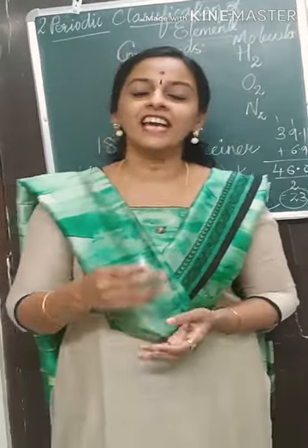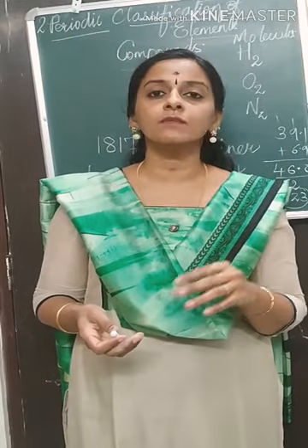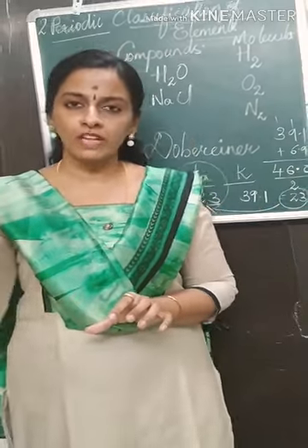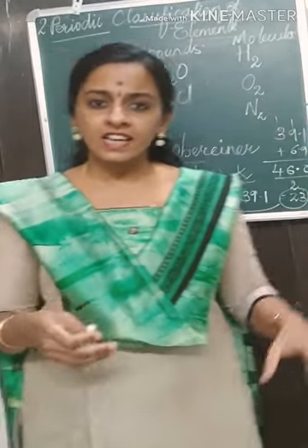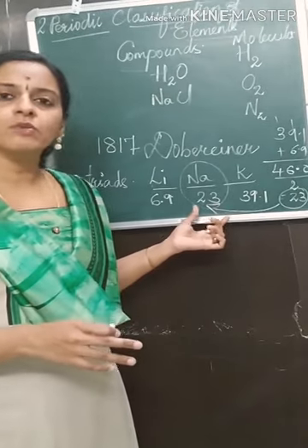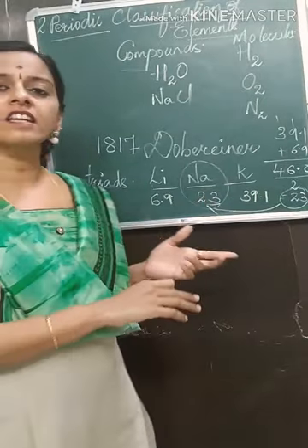Dobereiner considered the atomic masses of the elements while classifying them. I am focusing on the term masses. He said that the atomic mass of the middle element is approximately equal to the average of the atomic masses of the first and the third element.